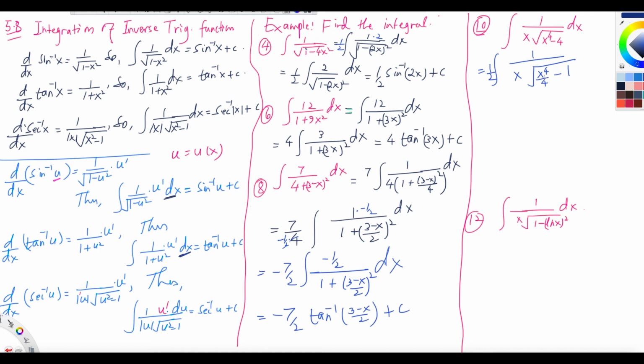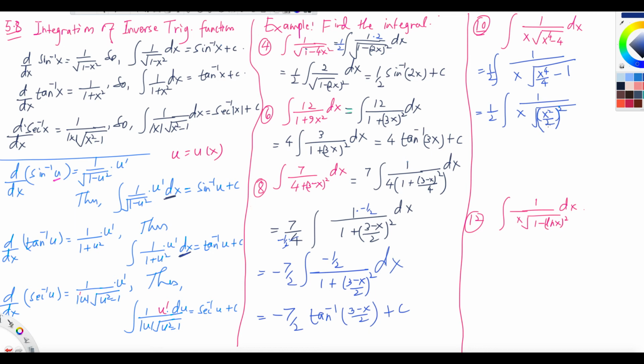Now again, it is x to the 4. We need u squared minus 1. So I'll think like this: 1/2 and then the integral of 1 over x, and then under the root, x squared over 2, squared.